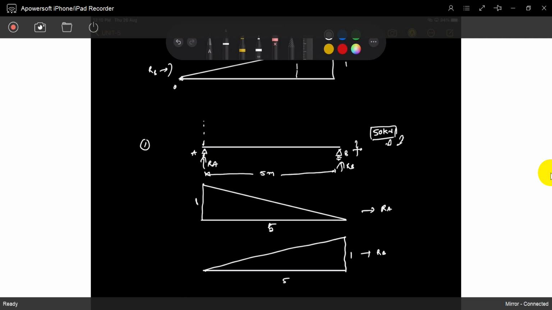So when is RB maximum? RB is maximum when the load is exactly on the position of B. We already know that, so that's not a problem. Next, the load is 50 kilonewtons at 3 meters from position A. You can directly say what RA and RB are. At exactly 3 meters, this is RA, and this is RB.